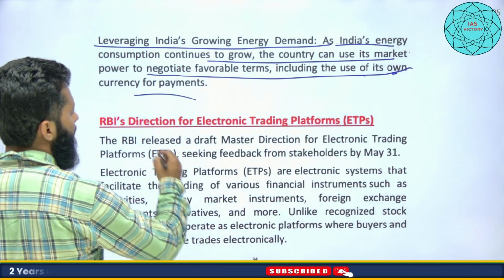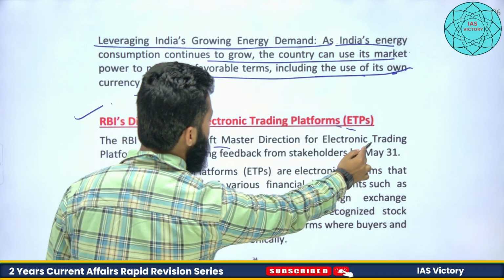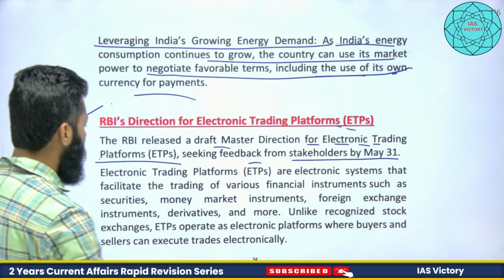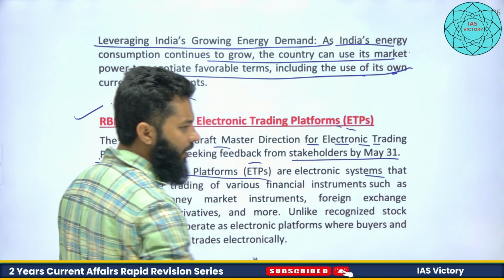RBI direction for electronic trading platforms, ETPs. The RBI released a draft master direction for electronic trading platforms, seeking feedback from stakeholders by May 31. Now, what are electronic trading platforms? These are the platforms where the trading happens.